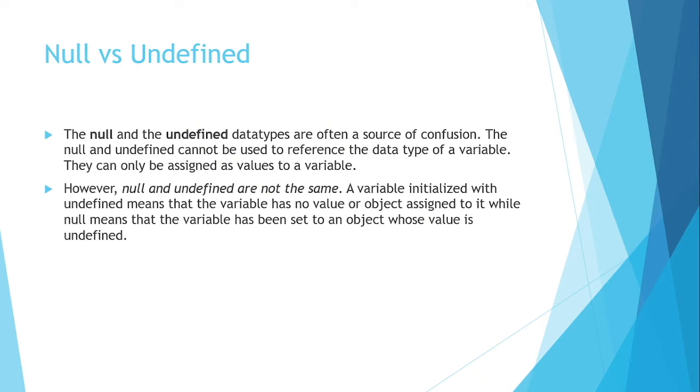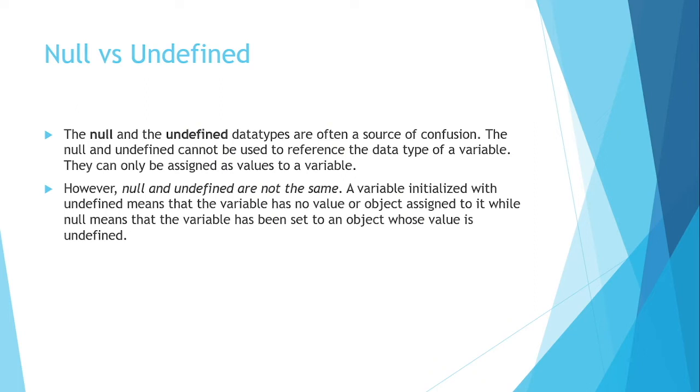However, null and undefined are not the same. A variable initialized with undefined means that the variable has no value or object assigned to it, while null means that the variable has been set to an object whose value is undefined. So when we are assigning nothing to a variable, then it will get the value of undefined. But when we are assigning null to any variable, it means we have assigned a value which doesn't have any value, or which is undefined.